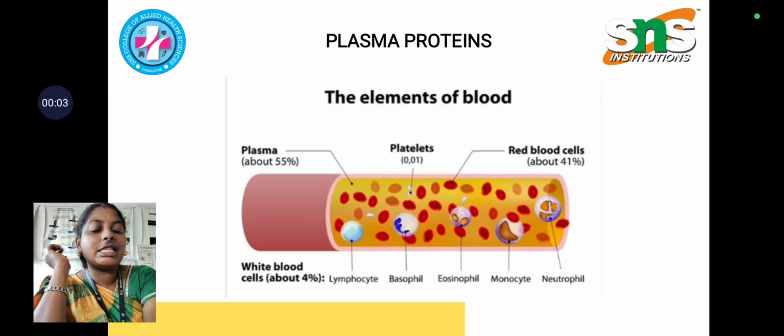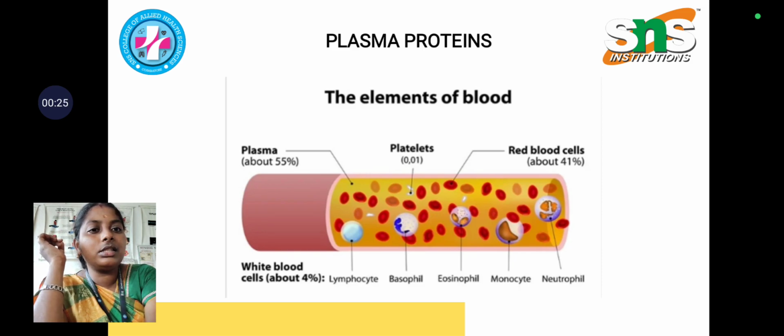And coming to the plasma proteins, in this session we will see about plasma proteins. Plasma is a component of the blood, and it mainly constitutes about 55% of blood, whereas platelets constitute about 0.01% of the blood.